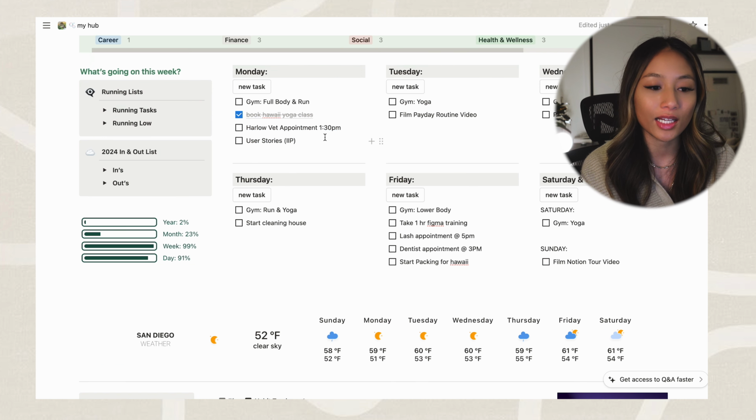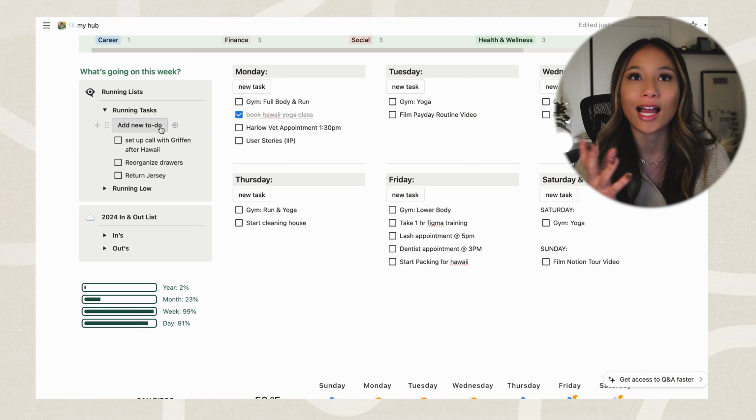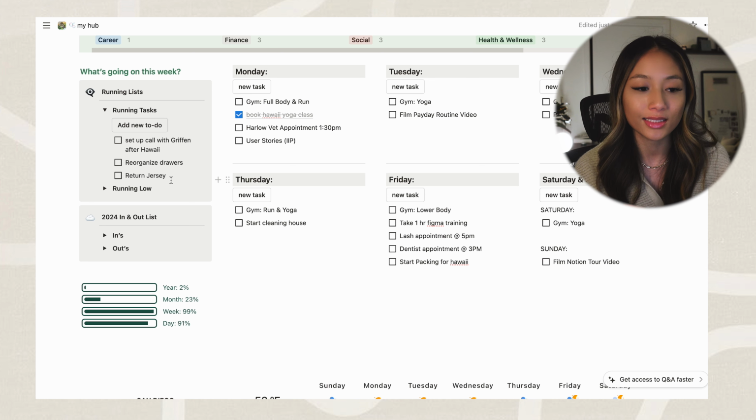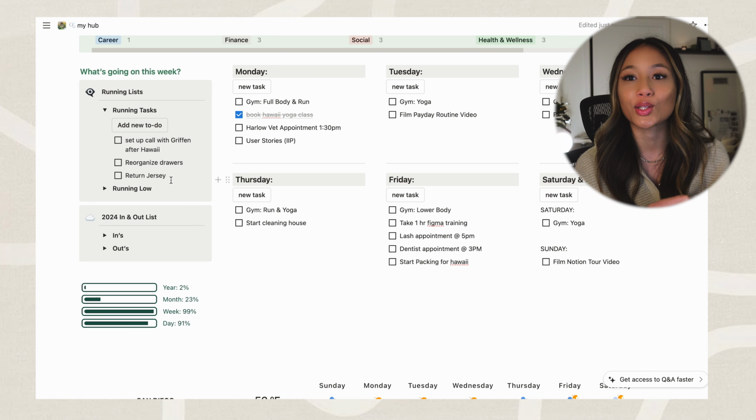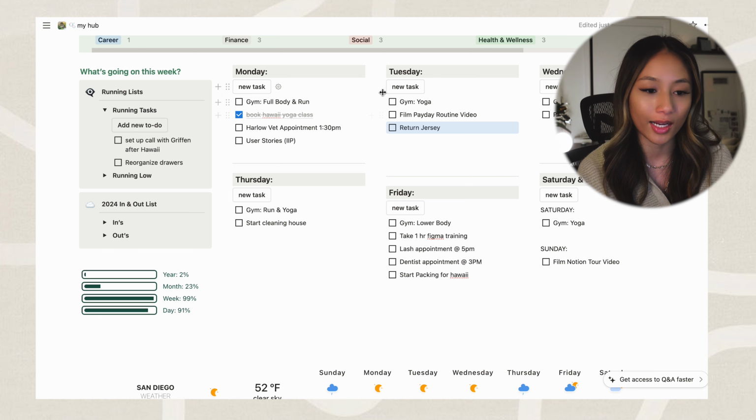What you'll also see on the left-hand side is this running list block. So what I like to do is if there's any tasks that I randomly remember throughout the day, like, oh shoot, I need to return this Amazon package, or I need to set up this appointment, put this as a running task. And then when I'm ready to execute and do this task, I'll go ahead and just easily move it on Tuesday, and I have it planned out for the week. So that's how I do running tasks.